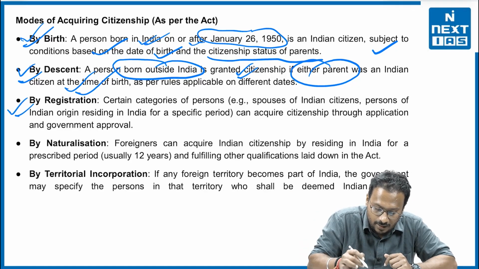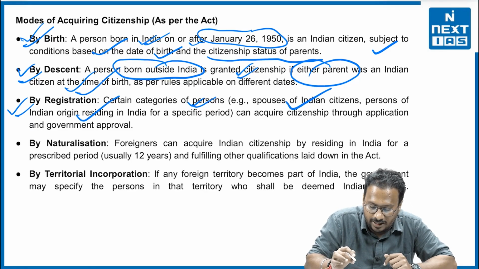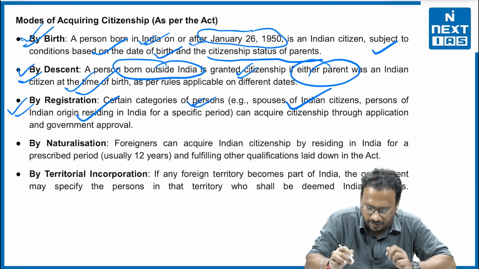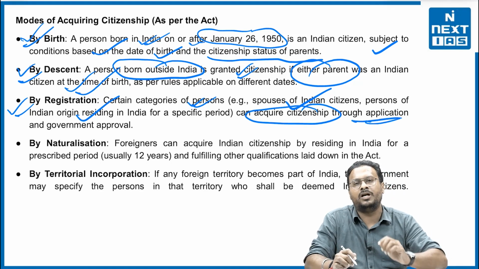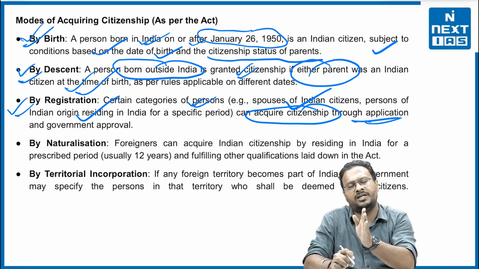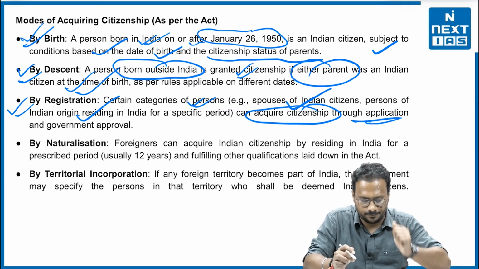Third, by registration. There are certain categories of persons, for say the spouse of an Indian citizen, or a person of Indian origin residing in India for a specific period, something like this. They can acquire citizenship through applications and government approval. And what are all those things? We will discuss just after this slide, need not worry.